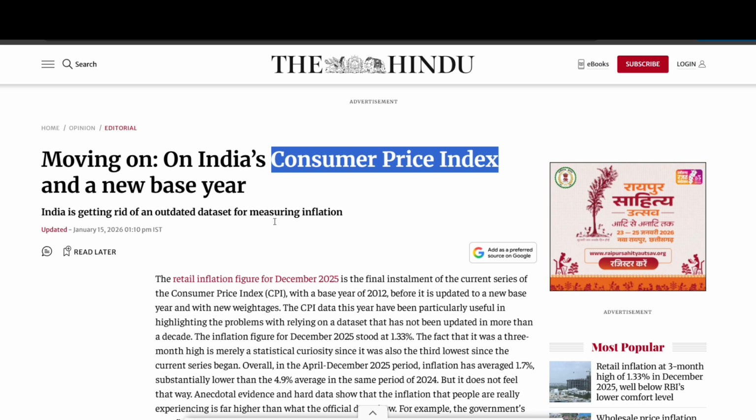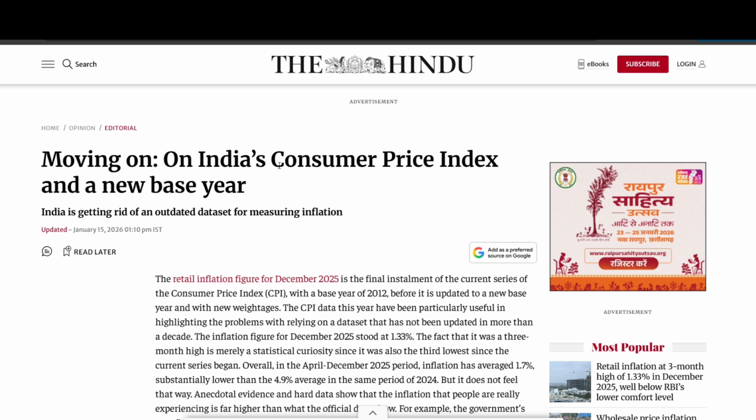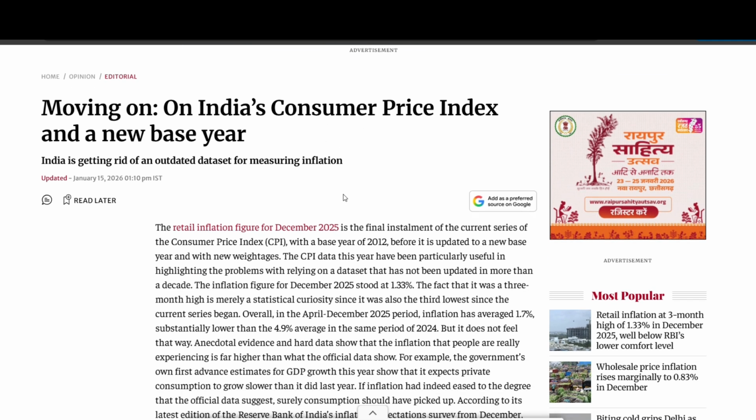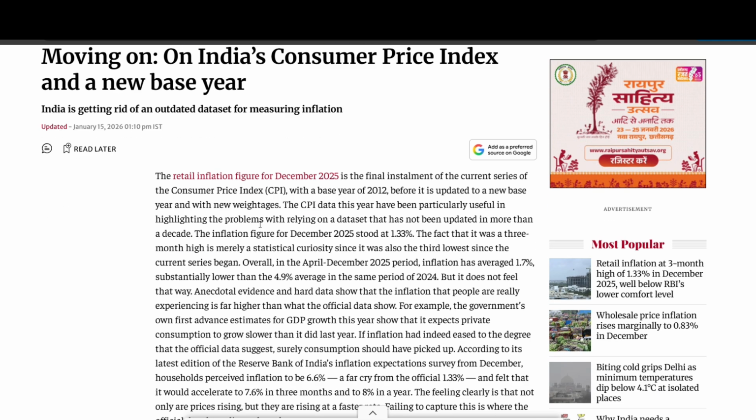In it, the current year price is divided by the base price, that is 2012, into 100. That gives the current CPI of a particular item. And let's discuss what's happening in CPI recently.